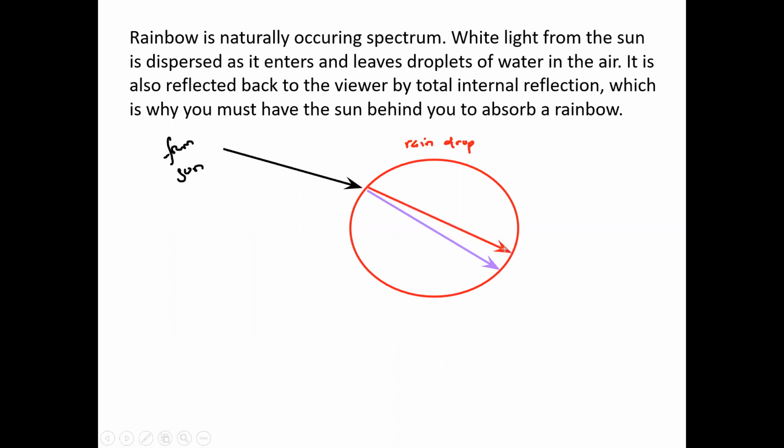But both will bend. And as a result, because the colors spread, the violet and the red spread, and all the others, indigo, blue, green, yellow, and orange, are in between.